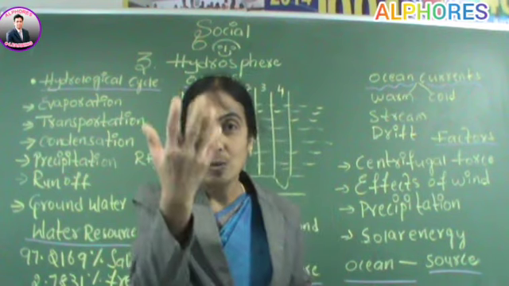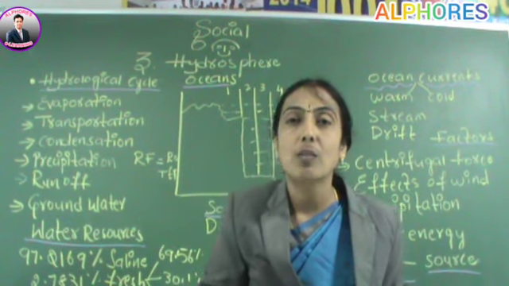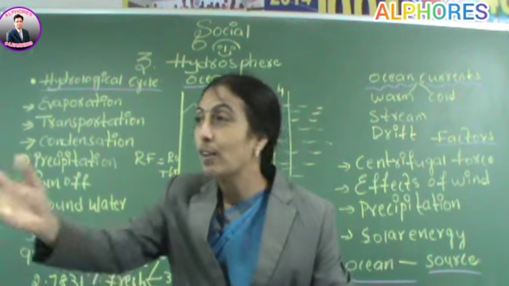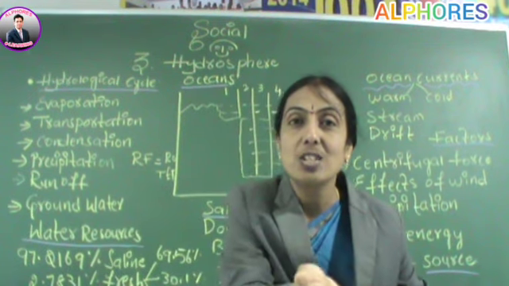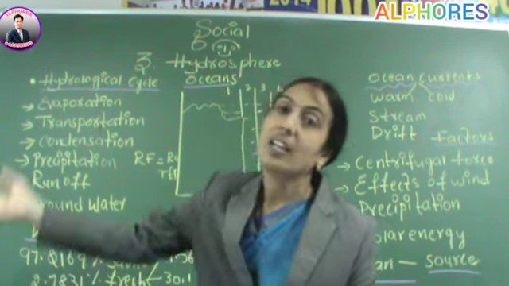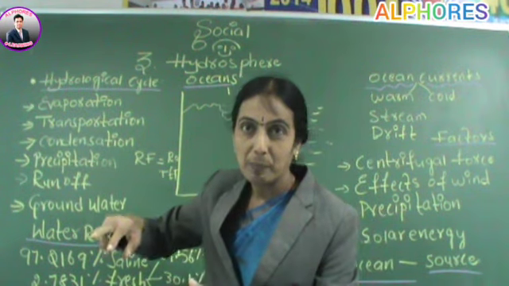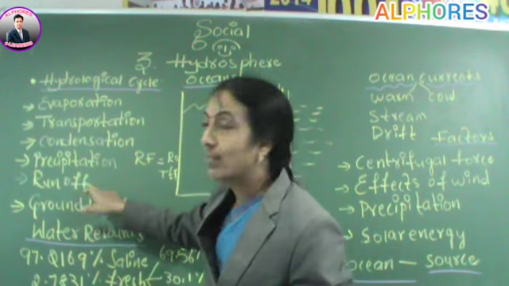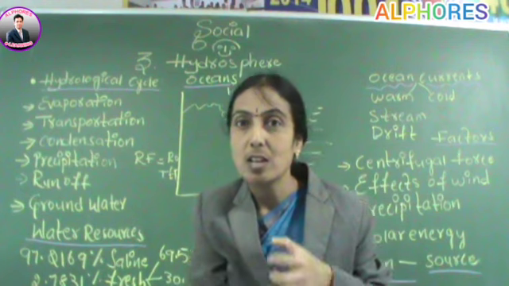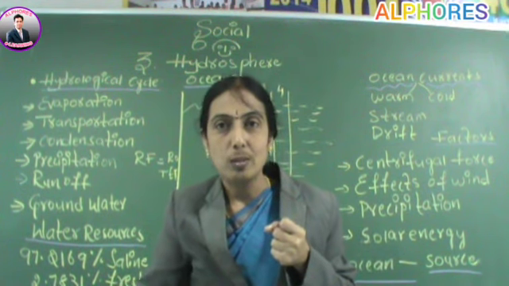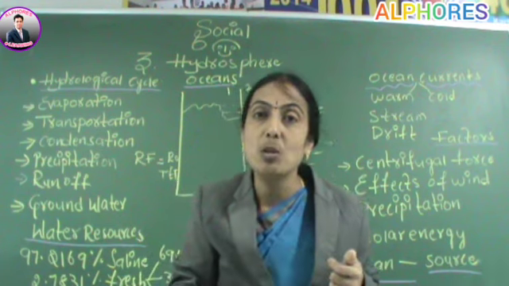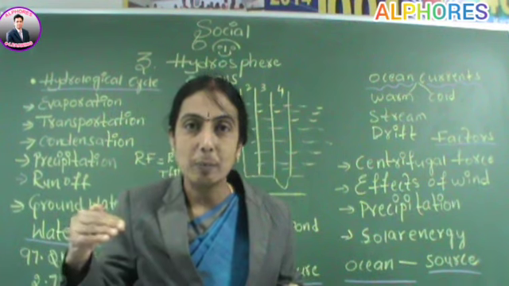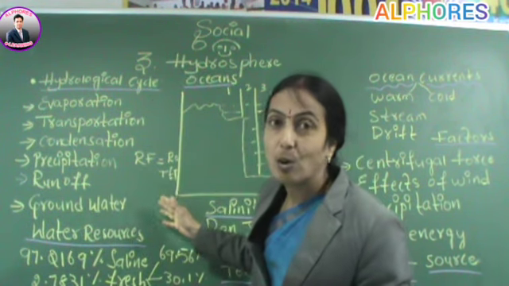When it rains, as all of you know, a good amount of water comes onto the earth. This rainwater runs through the hills and joins nearby rivers, lakes, ponds and oceans, and from the oceans evaporation takes place again. The next stage is groundwater. When there is runoff, some water goes into the underground layers of the earth. This groundwater also comes up in artesian wells, that is deep wells. So these are the six stages of the hydrological cycle.